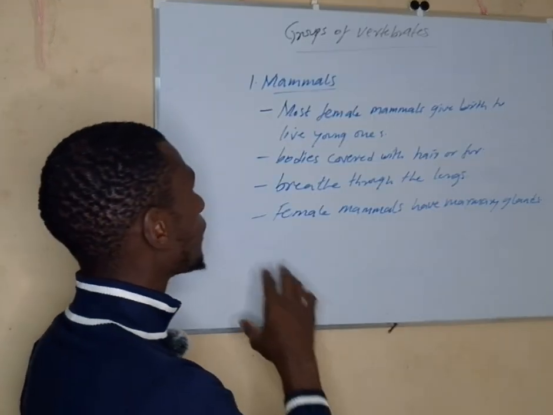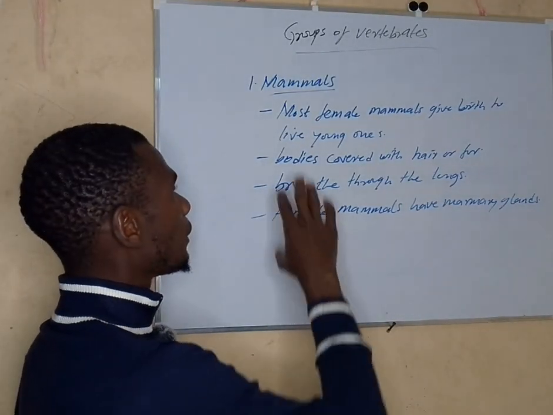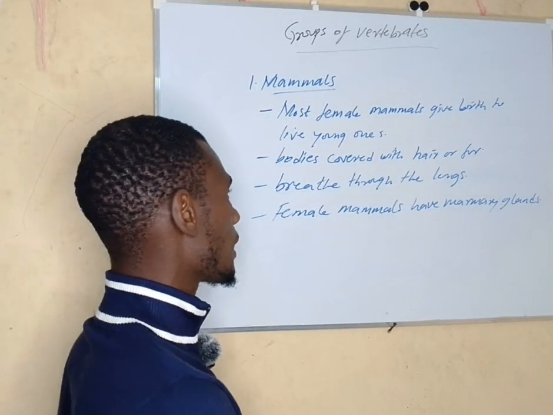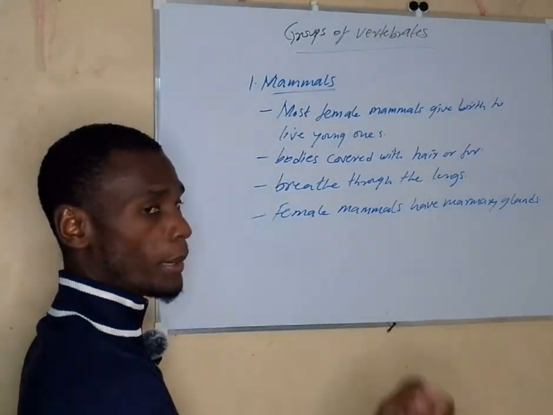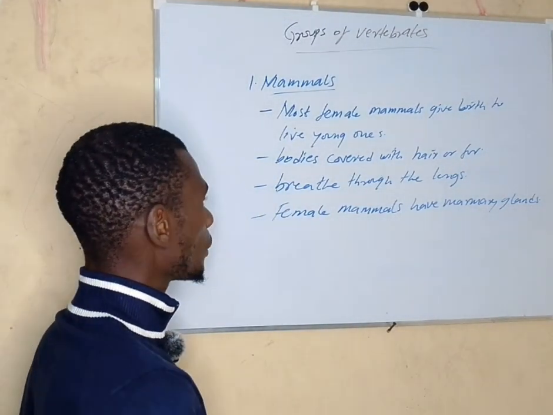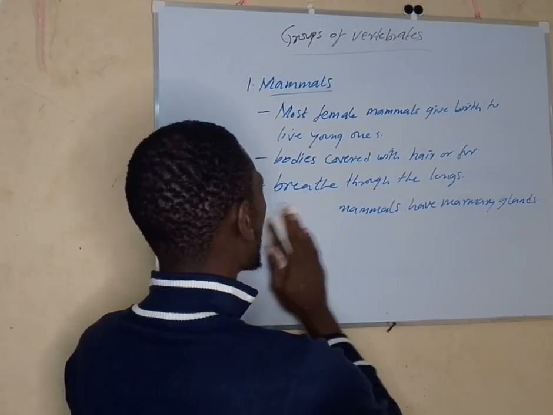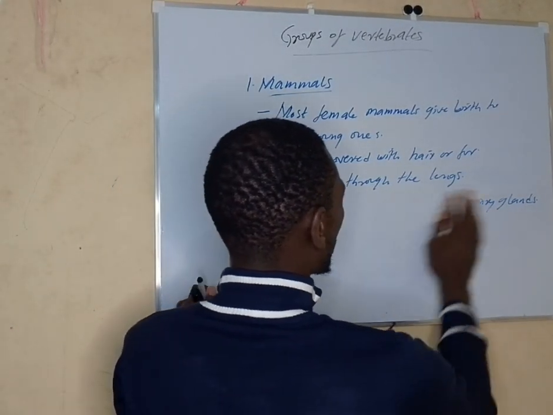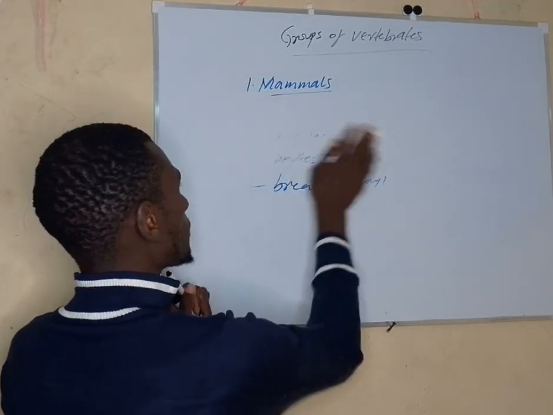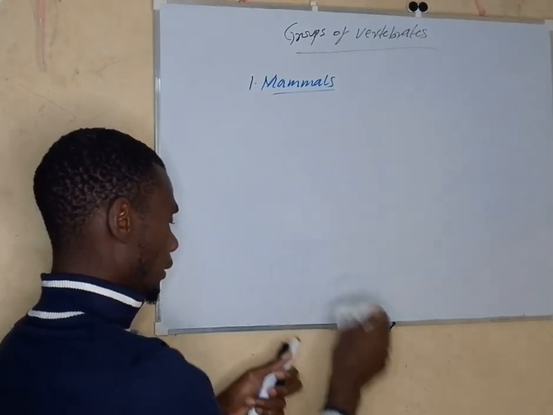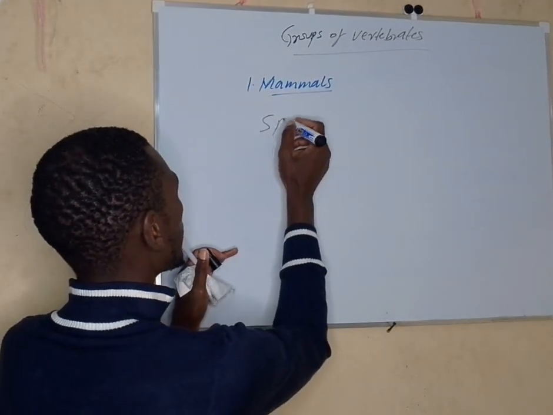Now, under mammals, looking at those characteristics, as few as they are, around 4 characteristics, we will not go past that. Under mammals still, there are what we call special mammals. So let's look at these special mammals. Why are they called special mammals?